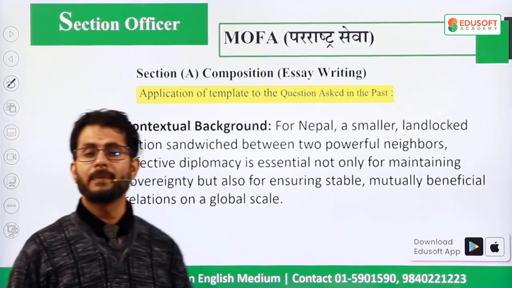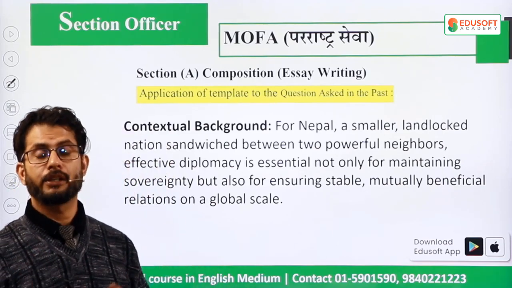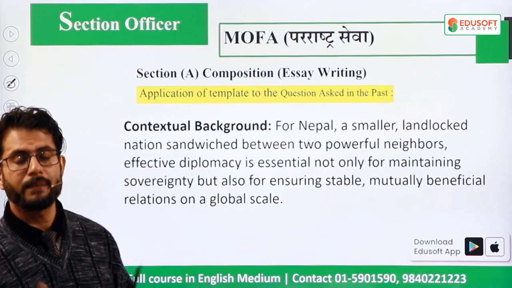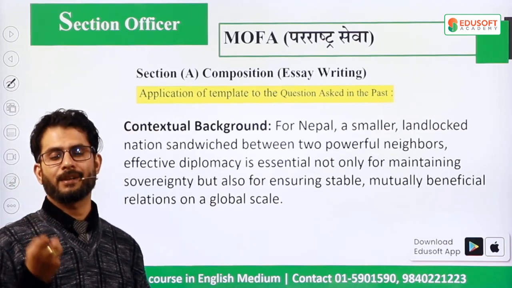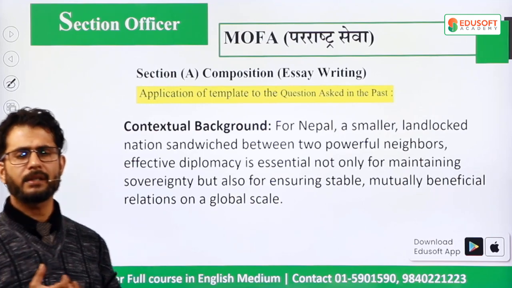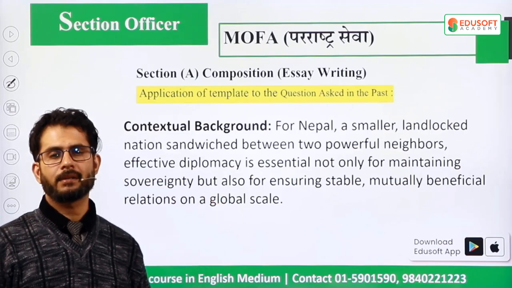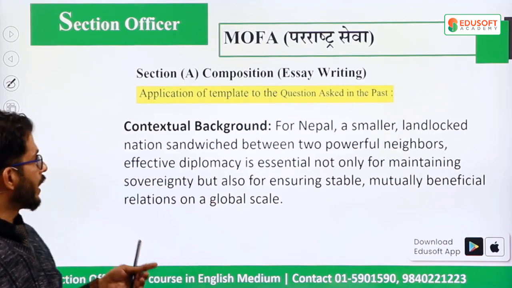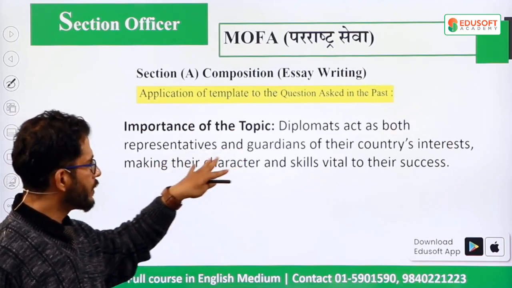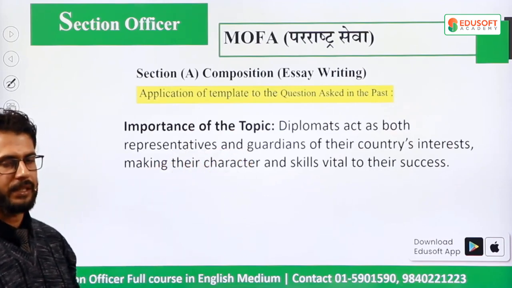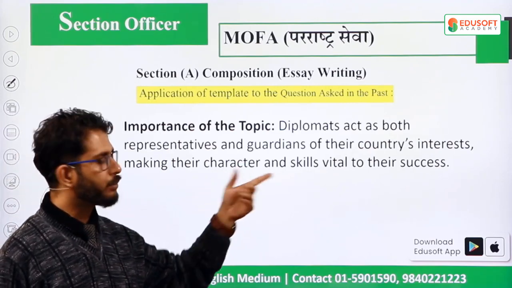At the same time, I have already told you to write at least one sentence on why the question is important. What is the importance of the topic? The topic is the qualities of diplomats. So what is the importance of the qualities of diplomats in fostering our national interest in the international arena? Over here you can write: diplomats act as both representatives and guardians of their country's interests, right? That's why their character is vital to their success.